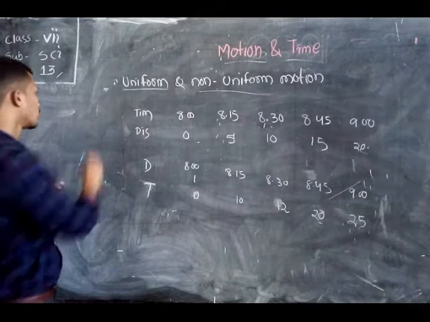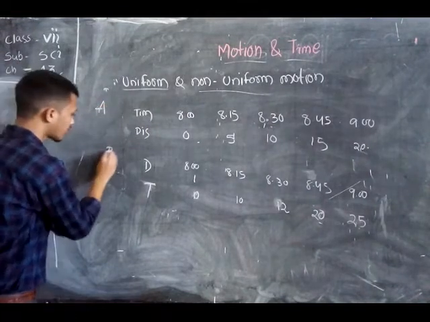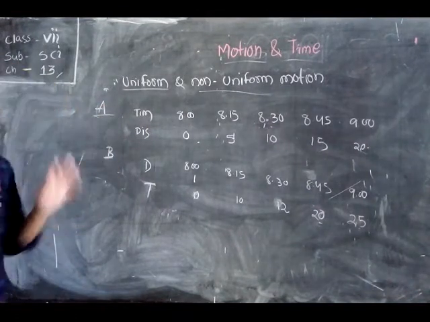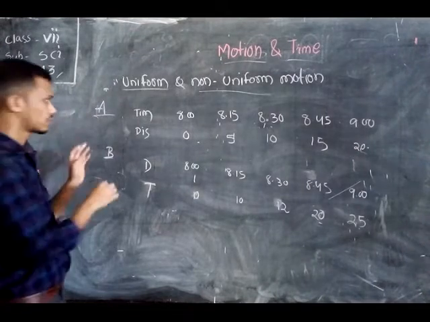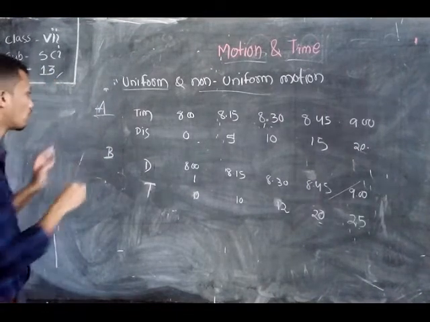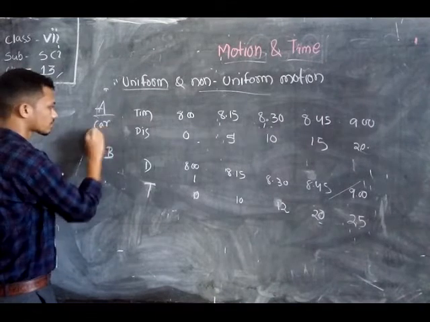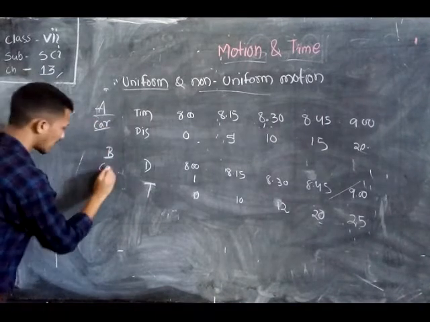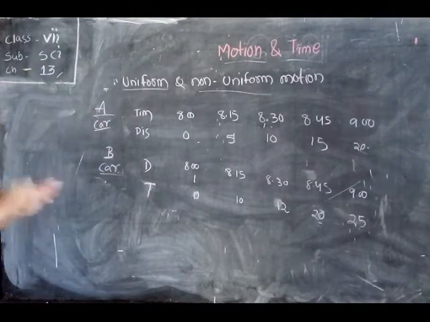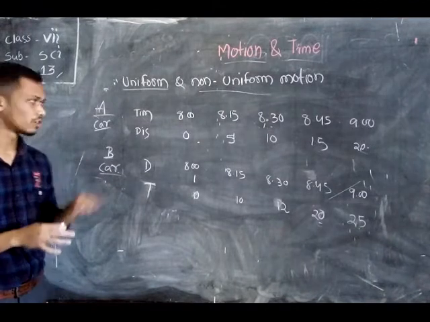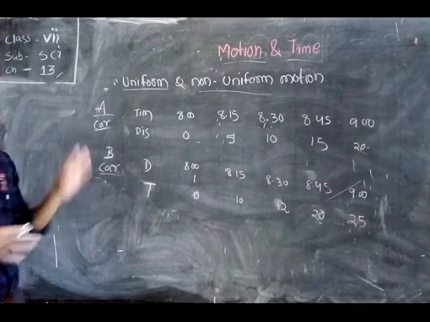Suppose two friends, A and B, start their journey with two cars, car A and car B. They started their journey from the same point for 1 hour.